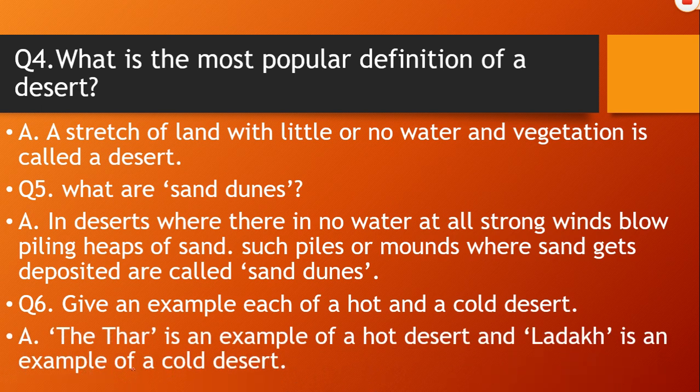Yes, the Thar is an example of a hot desert and Ladakh is an example of a cold desert. Okay.